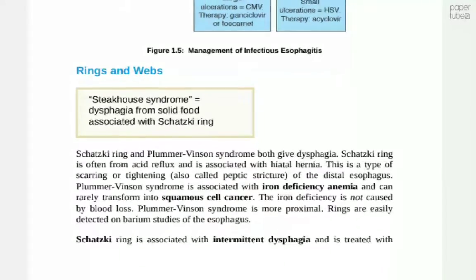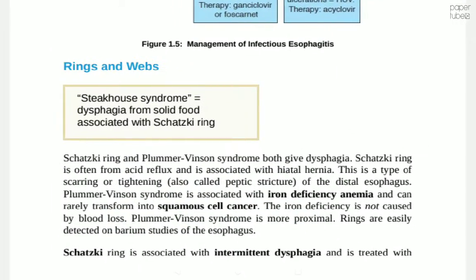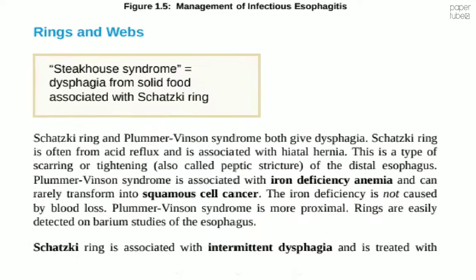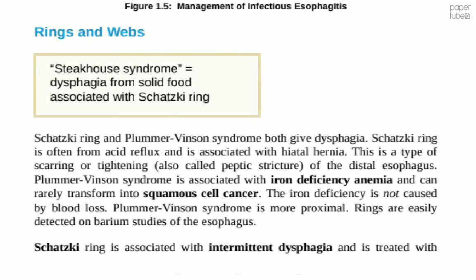Rings and webs. Schatzki ring. Dysphagia from solid food is associated with Schatzki ring. Schatzki ring and Plummer-Vinson syndrome both give dysphagia. Schatzki ring is often from acid reflux and is associated with hiatal hernia. This is a type of scarring or tightening, also called peptic stricture, of the distal esophagus.